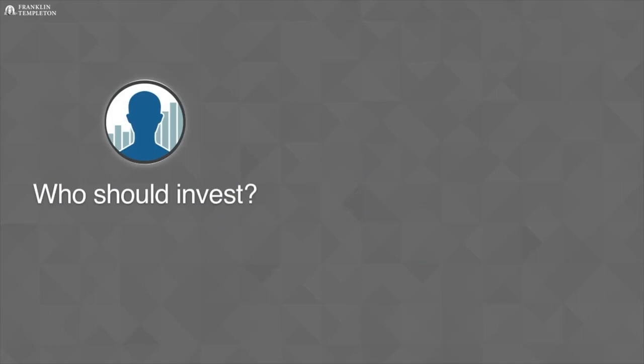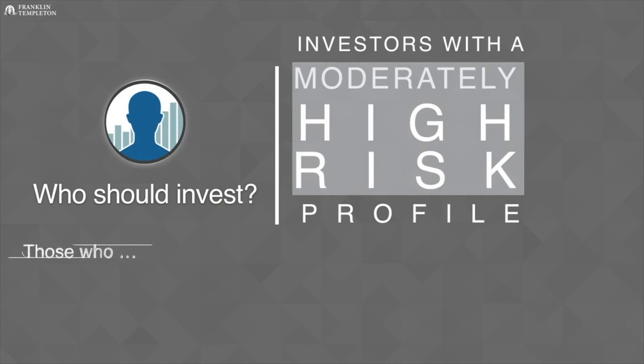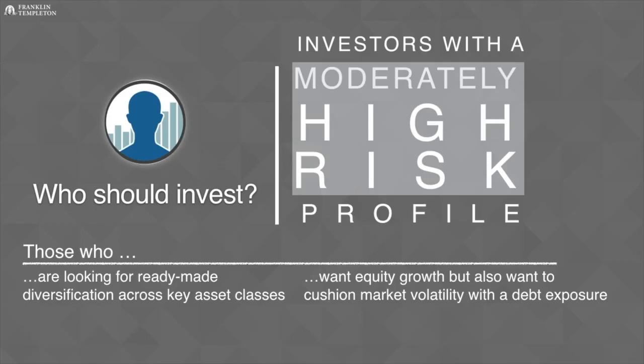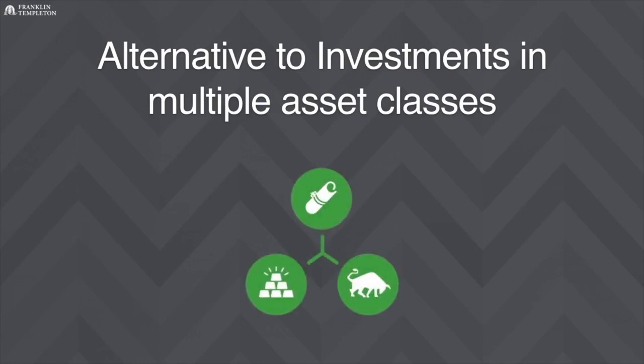Who should invest in this fund? Those with a moderately high risk profile. Those looking for a ready-made diversification across key asset classes. Also those who want equity growth and seek to cushion market volatility with a debt exposure. This fund helps to invest across key asset classes like equity and debt through a single fund which automatically allocates among these components using the PE and PB ratio formula.